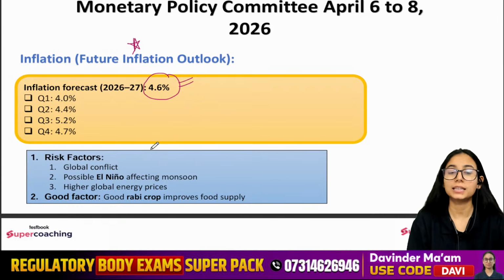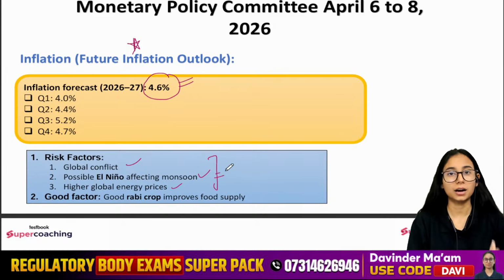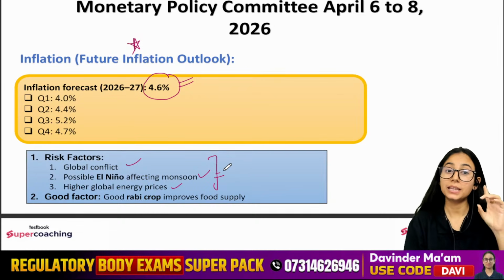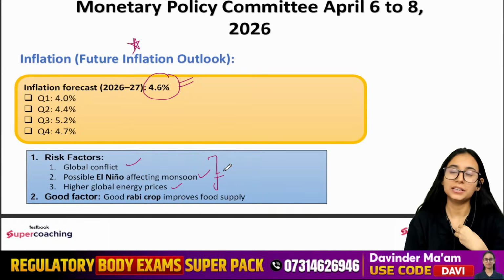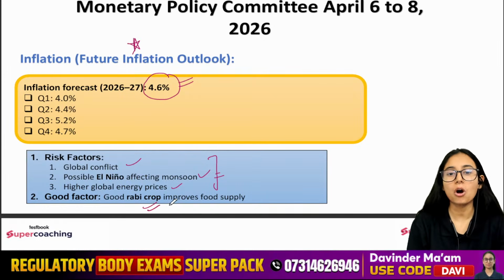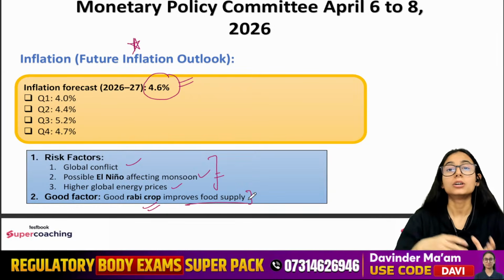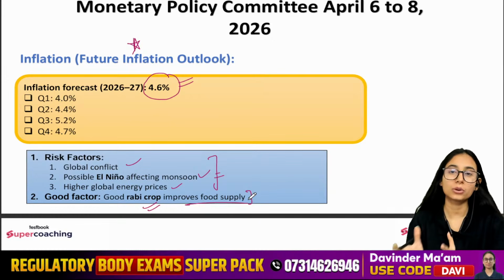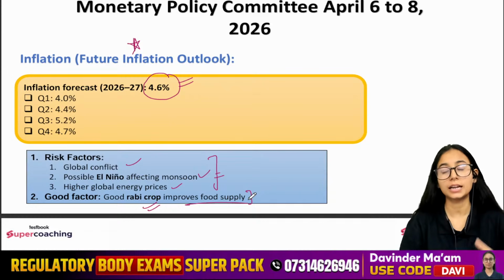What are the risk factors that they considered? Again, global conflict is there, El Nino effect is there, then high global energy prices are there. So all these are going to affect our inflation outlook. But there is one good factor which is supporting our Indian inflation. What is that? That is Rabi crops improving food supply. So the Rabi crops that we had, they have a good food supply. We have enough storage for the upcoming period. So we have that good factor that is going to stay for the next few months.